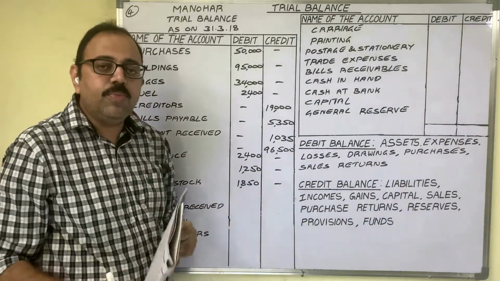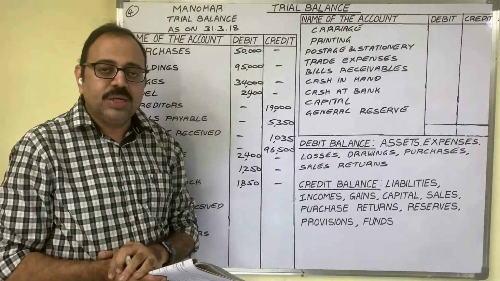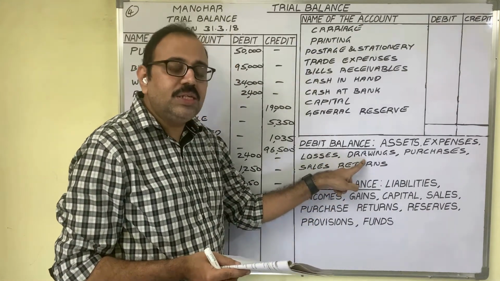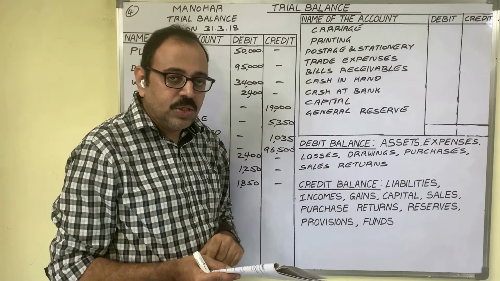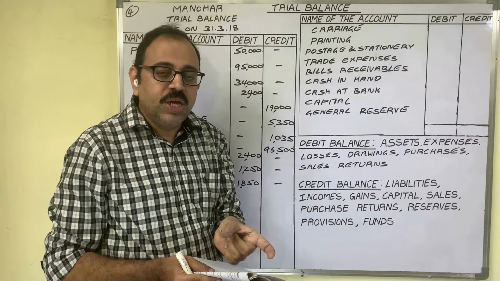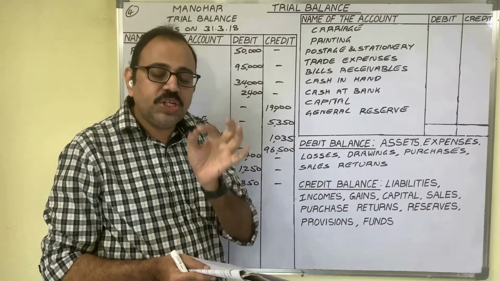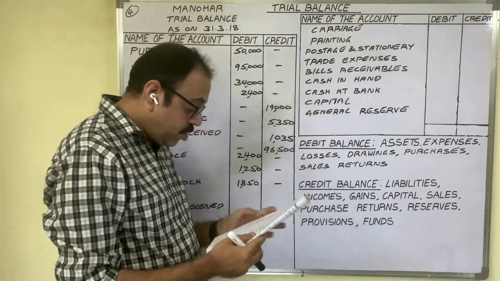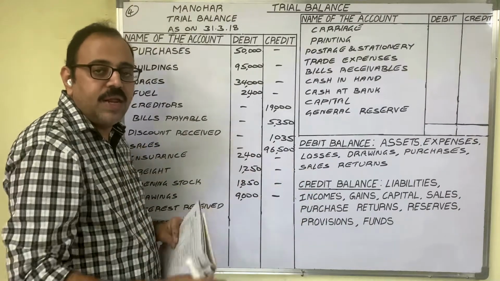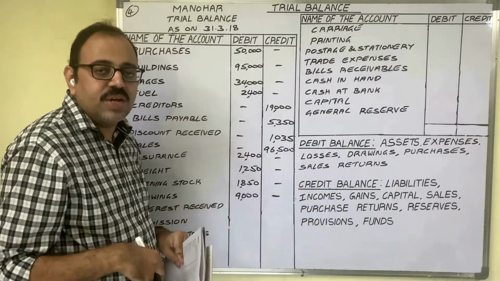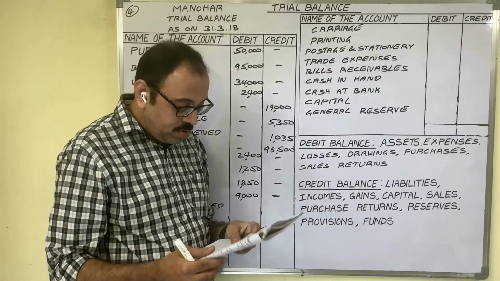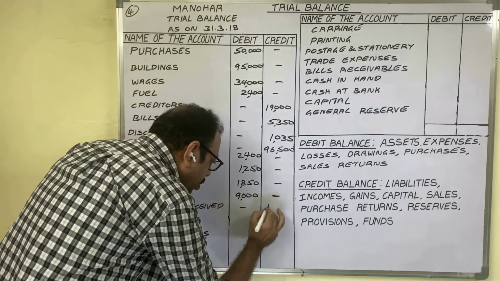Drawings. From the firm, owner withdrew some amount for personal use. This is known as drawings. Drawings always we have to debit, because in journal entry always we debit drawings. So if journal entry is posted in drawings account, always on debit side only we post. If you balance this drawings account, always it shows a debit balance. Therefore, in debit column we have to write the amount. Interest received. Firm gave loan to somebody. On that, firm received interest. This is an income. Income related account show a credit balance now. So in credit column we should write the amount.